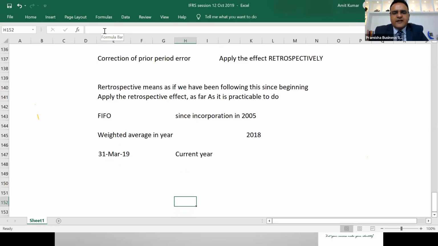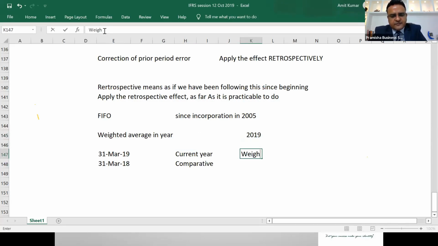It is also required that you present comparative financial statements, that is of 31st March 2018. That is comparative. If you wish to change the method in 2019, that you wish to prepare your 31st March balance sheet with the weighted average method, you need to present the comparative inventory figure also with the weighted average method.